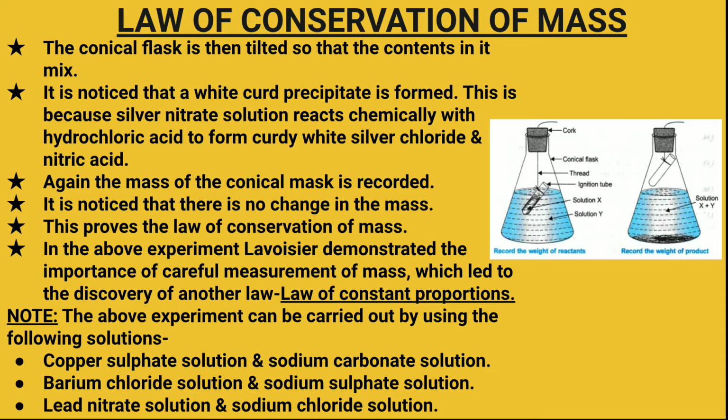Then we see a white curdy precipitate is formed, because silver nitrate solution reacts chemically with conc. HCl to form curdy white silver chloride, and nitric acid is formed. Now again the mass of the conical flask is recorded. It is noticed there is no change in the mass.